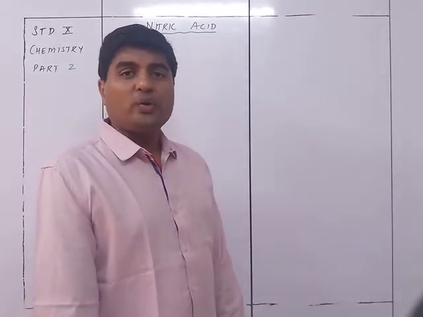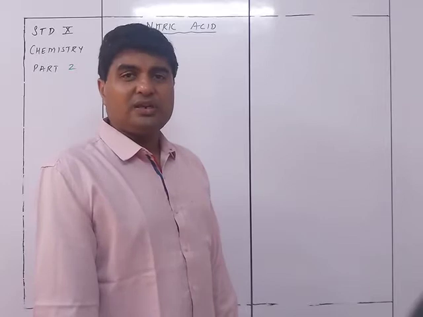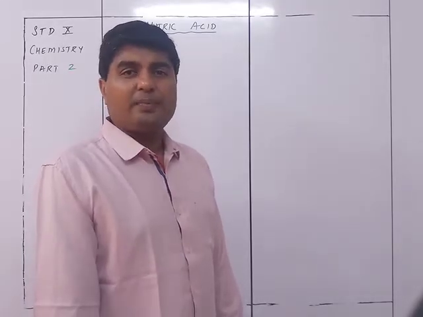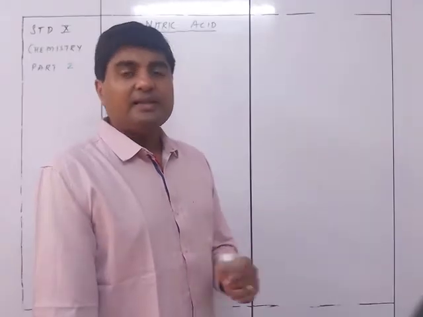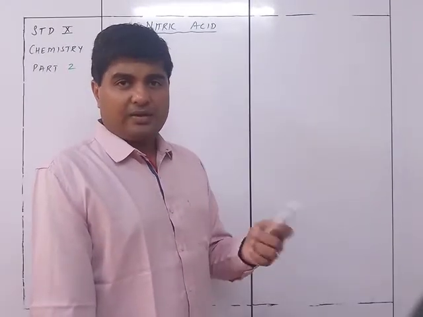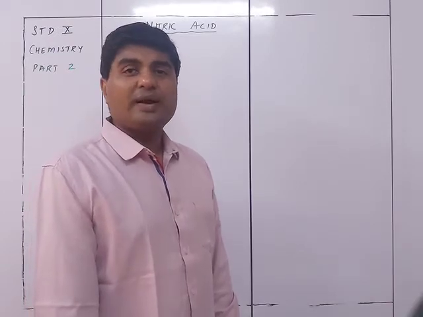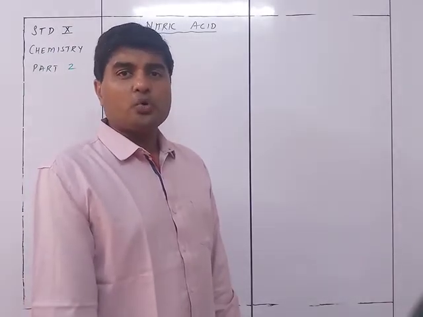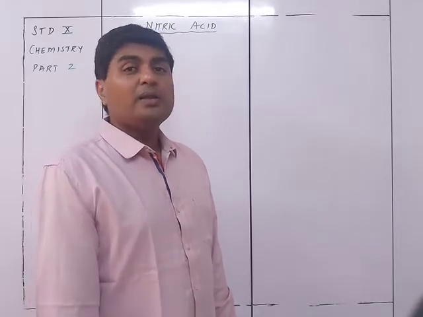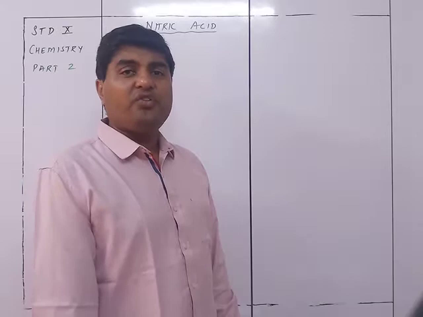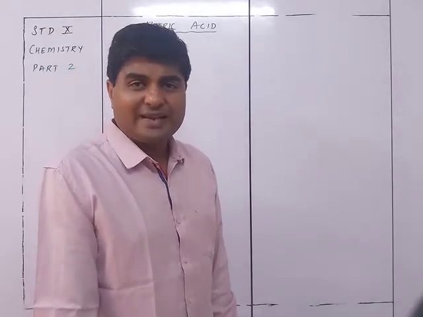Now this O2 is what you get after some time. Originally what you get is nascent oxygen. So if anything is present there, it is going to get attacked by the nascent oxygen, and hence that substance is going to get oxidized before O2 can be formed. So the presence of that nascent oxygen makes nitric acid a very, very strong oxidizing agent.